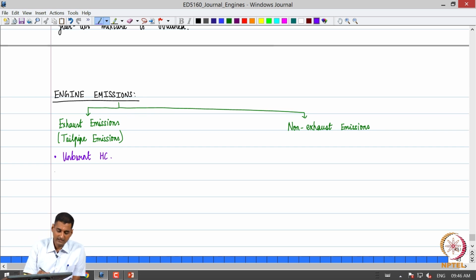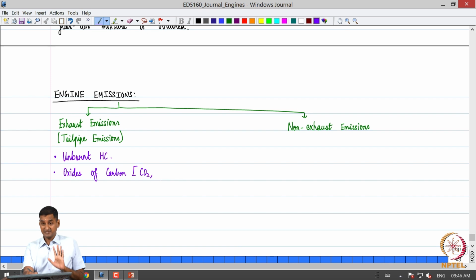So, we get unburnt hydrocarbons, we get oxides of carbon. CO2 is a byproduct if we have good combustion. With partial oxidation we get carbon monoxide. So, these are the oxides of carbon, and then we have oxides of nitrogen.